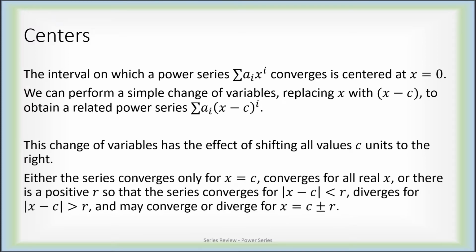Now, there are three possibilities. Instead of converging only at 0, maybe it converges only at c. It might converge for all real numbers, or there is now a positive r, a radius of convergence, so that instead of talking about the absolute value of x being less than r, we talk about the absolute value of x minus c being less than r. This corresponds to an interval from c minus r to c plus r.